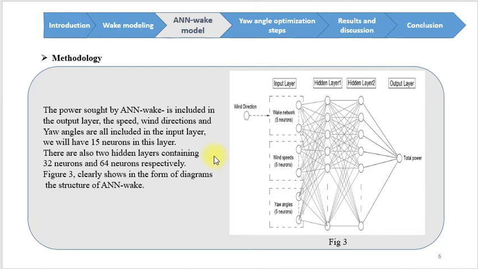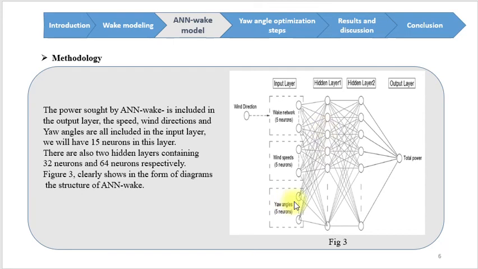Methodology. The power sought by the artificial neural network wake is included in the output layer. The speed, wind direction, and the yaw angle are all included in the input layer. We will have 17 neurons in this layer. There are also two hidden layers containing 22 neurons and 64 neurons respectively.